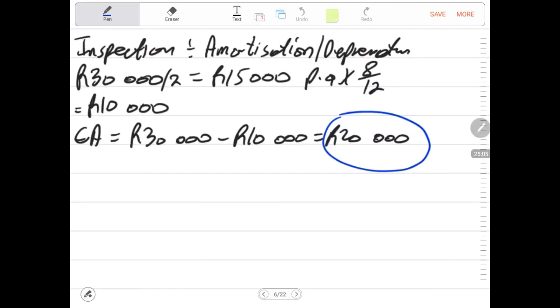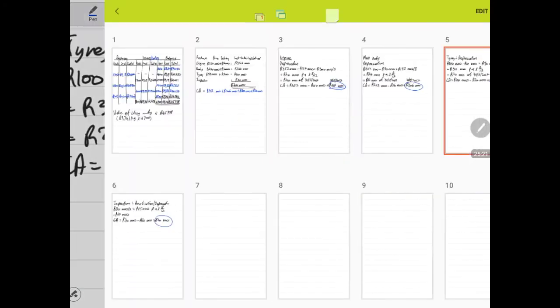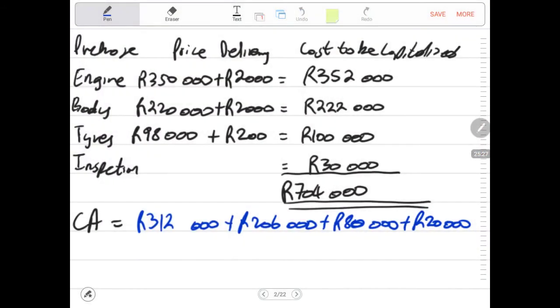Carrying amount of the inspection is 20,000. 80,000 was that of the tires, which we have captured already. So those are the amounts that we are taking into account as our carrying amount.